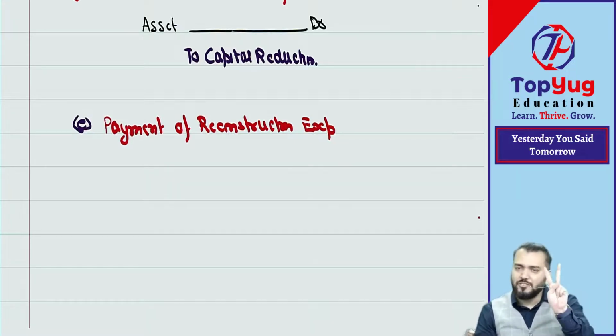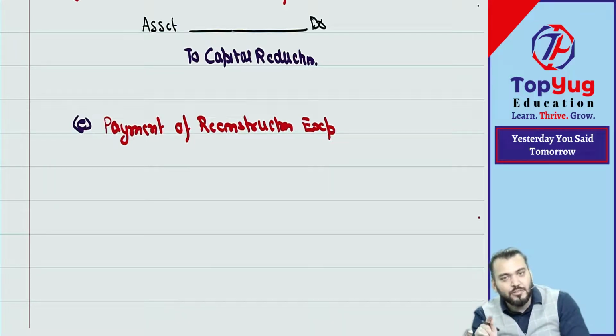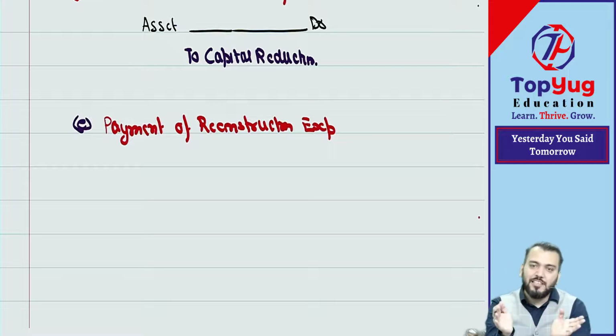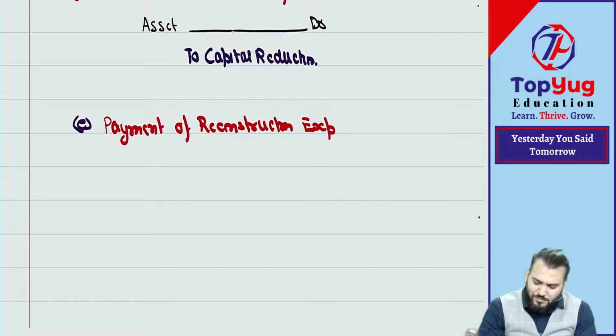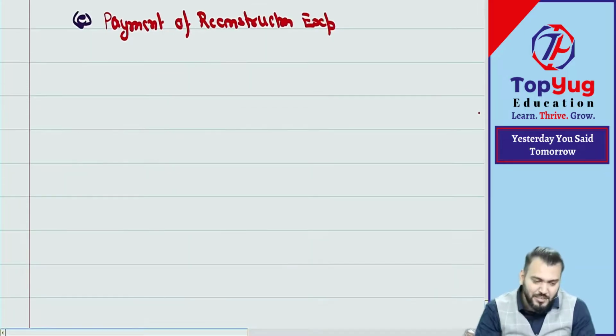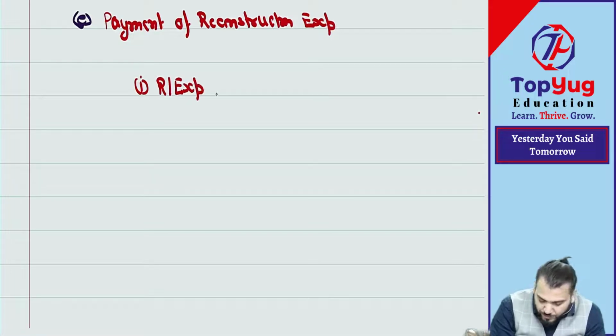What I am saying, all expenses will be debited to which account in this chapter? So either you can pass two journal entries, expense to bank and then capital reduction to expense, or you can do directly one journal entry, capital reduction to bank. Better write down two journal entries, then we'll compound it. Okay? So first journal entry will be what? Reconstruction expenses account debit to bank.